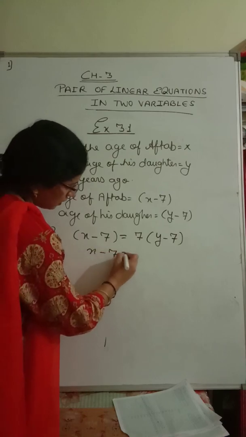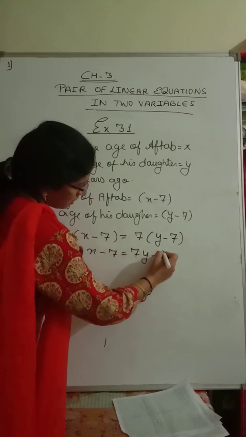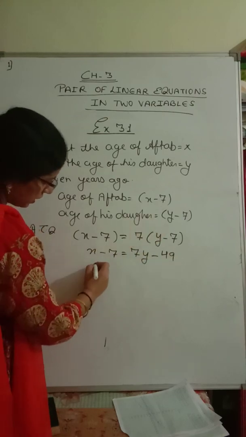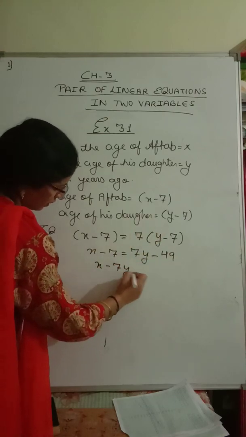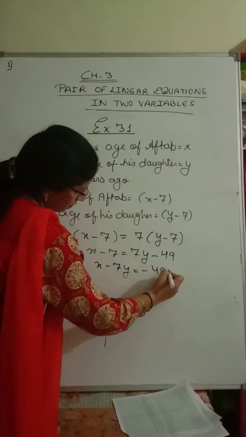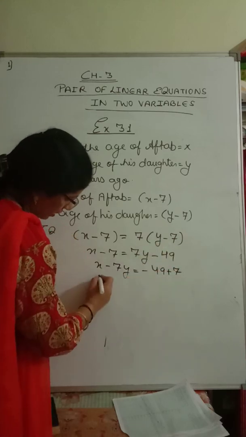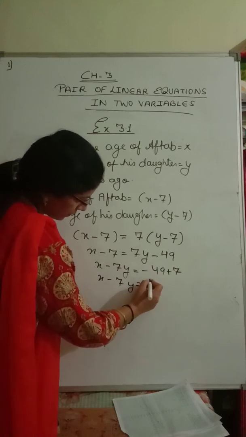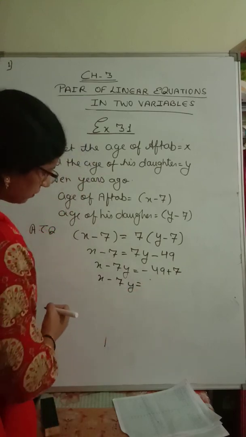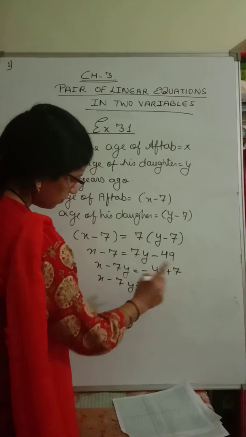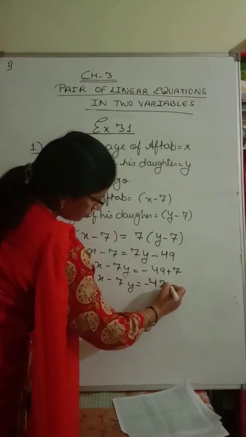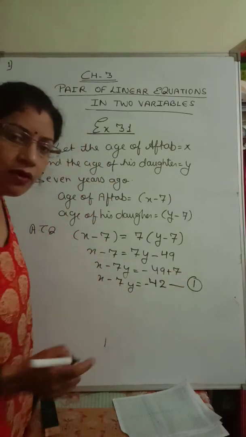x minus 7 equals 7 times y minus 7, 7 sevens are 49. y I am bringing, and 7 I am bringing to that side. x minus 7y equals minus 49 plus 7. So I am getting x minus 7y equals, minus 49 plus 7, this will become minus 42. Let me say this is equation number 1.